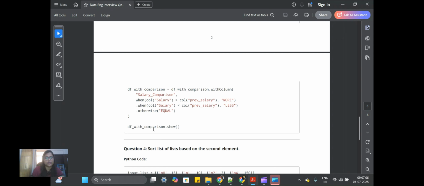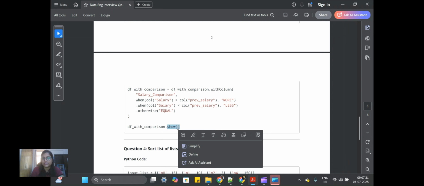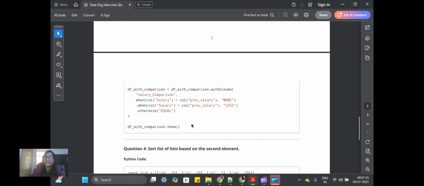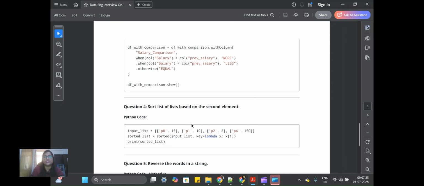Suppose if you use df with comparison plus show, it will show only a few records, like 10 records. So if you want to see all the records of that data frame table, how will you do that? This question was pretty simple. If you have practiced more on the PySpark transformation part, then you can just use inside show, that is truncate equals false. What it does is, it will show the entire data frame rather than just two records.